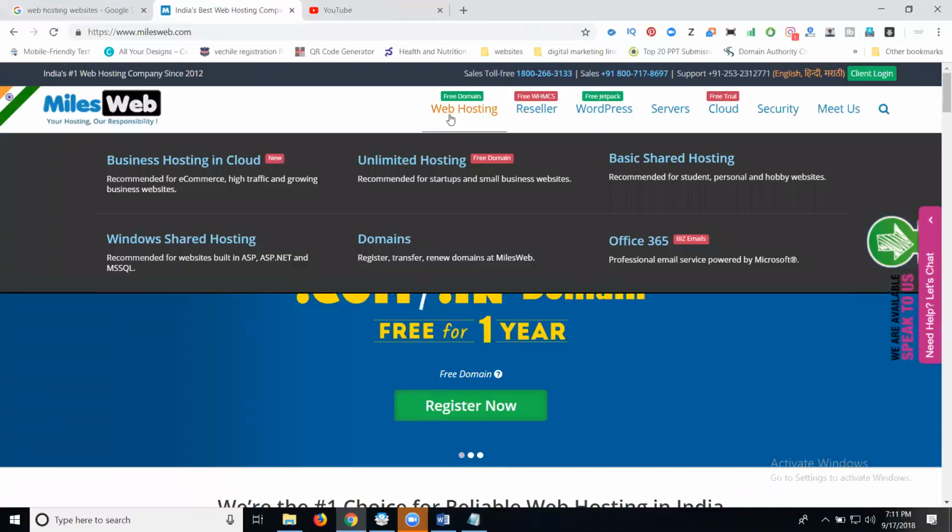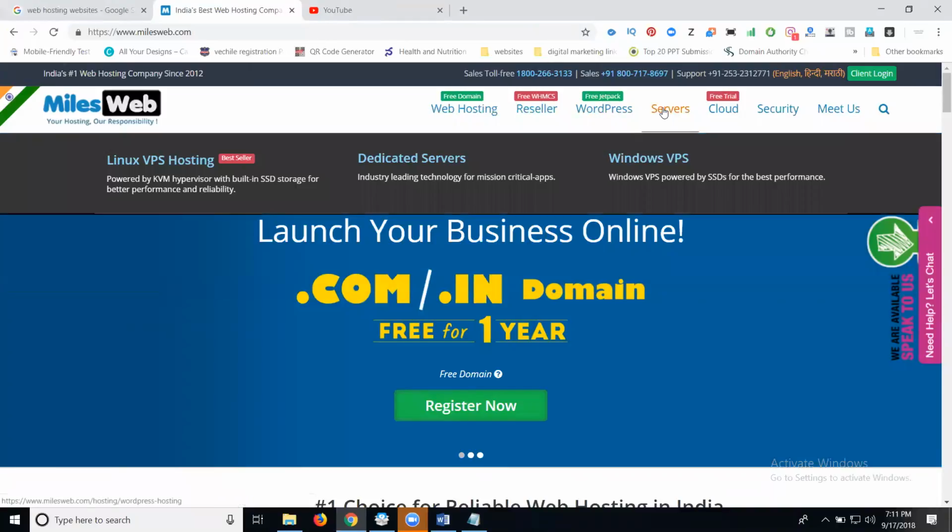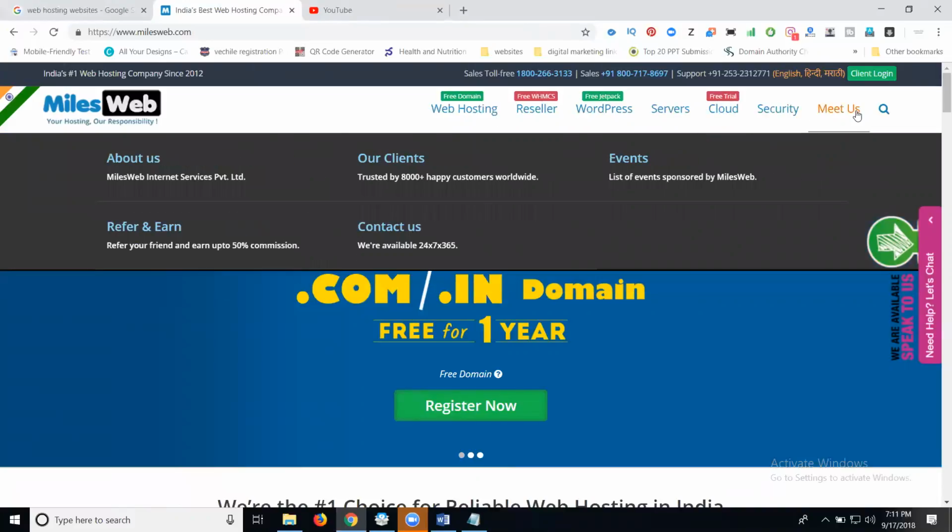Here you can see web hosting, reseller, WordPress, server, cloud, security. Hosting has a lot of plans, that is, cloud server based. Hosting will be of three types. Please note down: Windows hosting, Linux or Unix hosting, and WordPress hosting. These three can be covered by cloud hosting, reseller hosting, and Amazon cloud hosting.